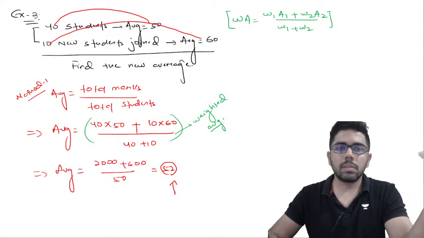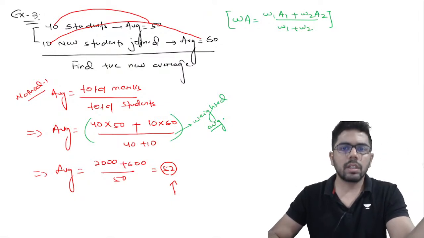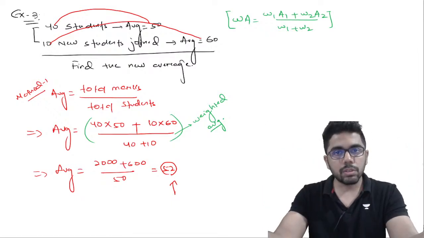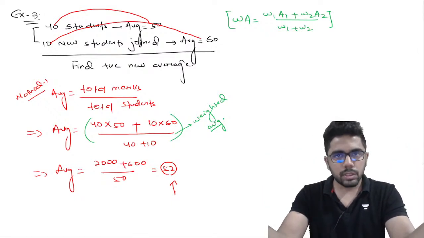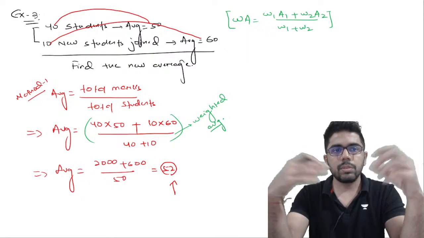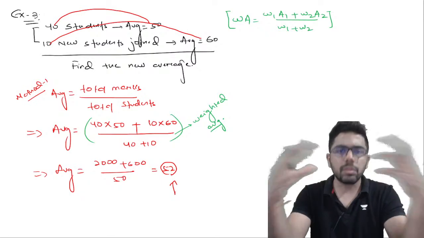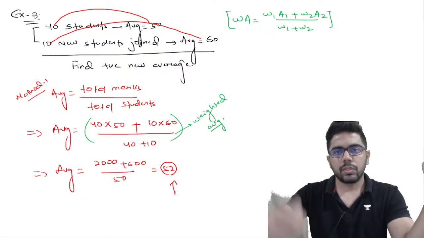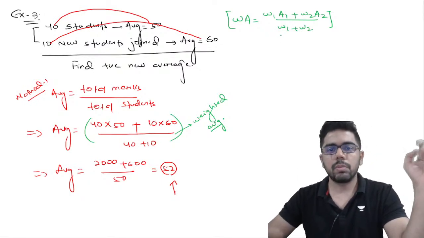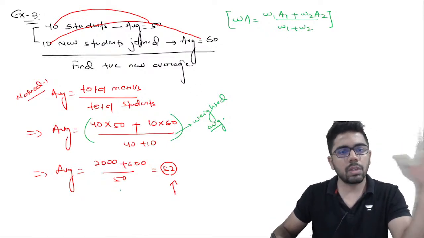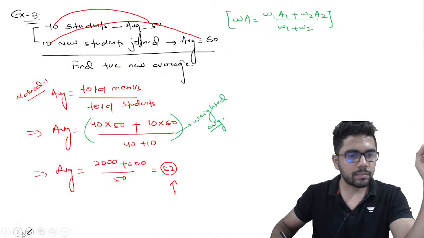So here the weights are the number of students, and averages are two different averages. So when you have two different averages, the basis on which the average calculation was done is called your weight. So here the average I am calculating is of students, so on what basis, on the number of students, so the number of students is my weight. Okay, so W1A1 plus W2A2 by W1 plus W2, and this directly is the method 1, total marks by total number of students, used that to calculate.